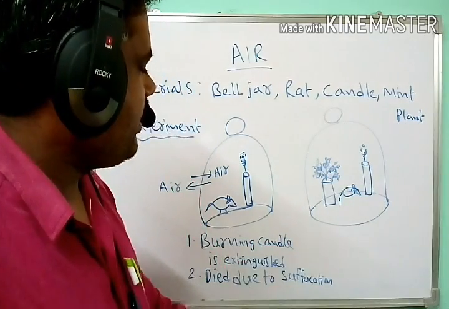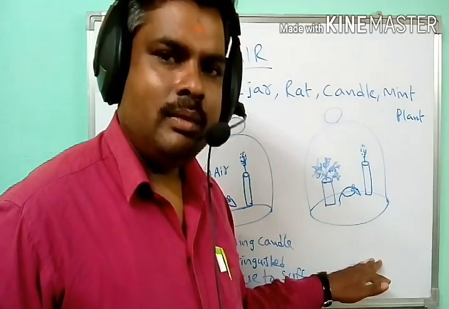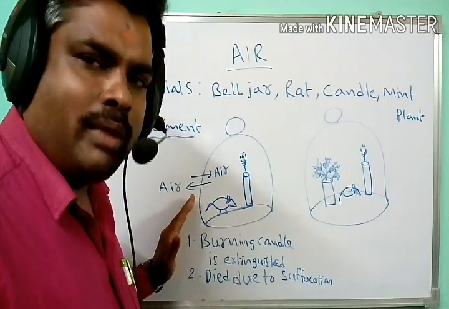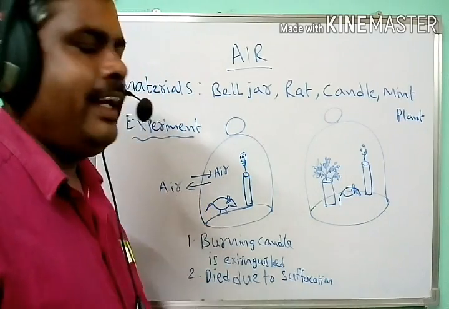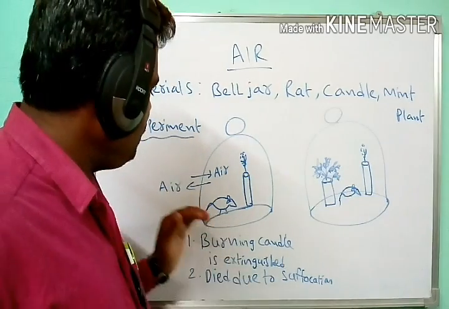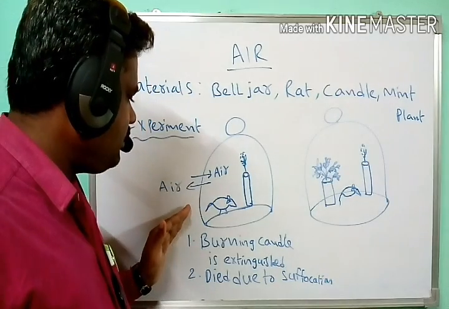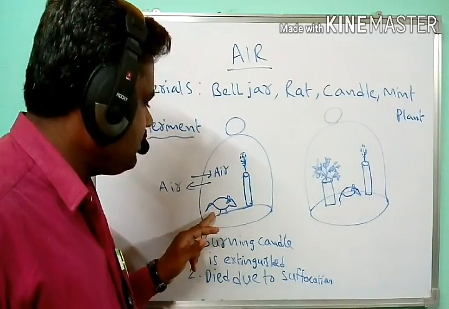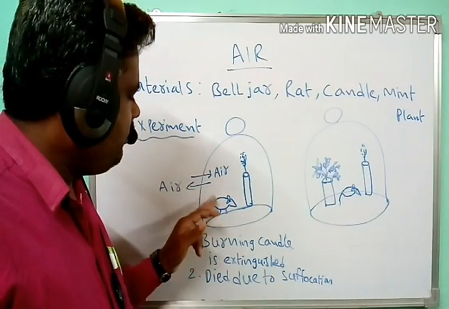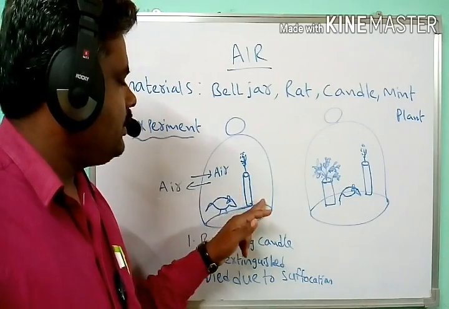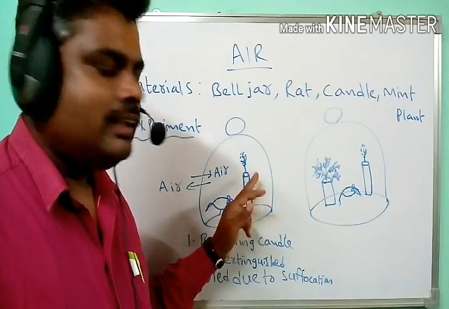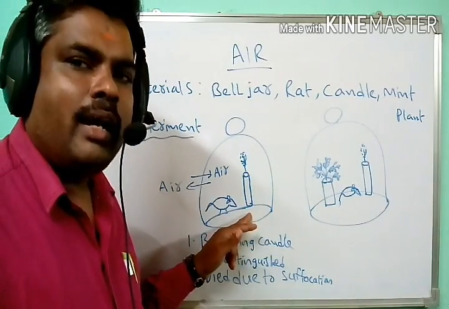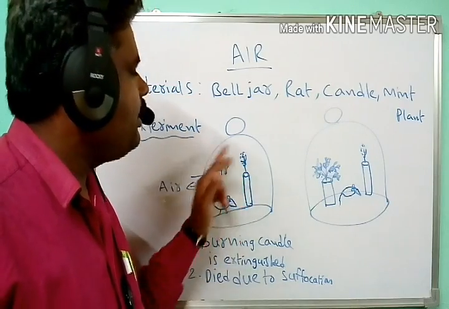Finally he hypothesized that in the first series of experiment, the burning candle and the rat released some materials that damaged the air inside the bell jar.